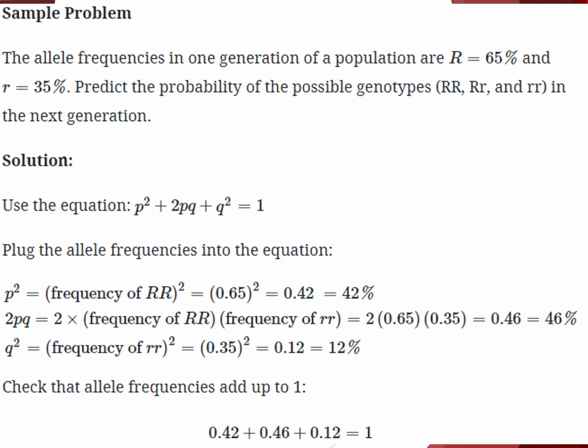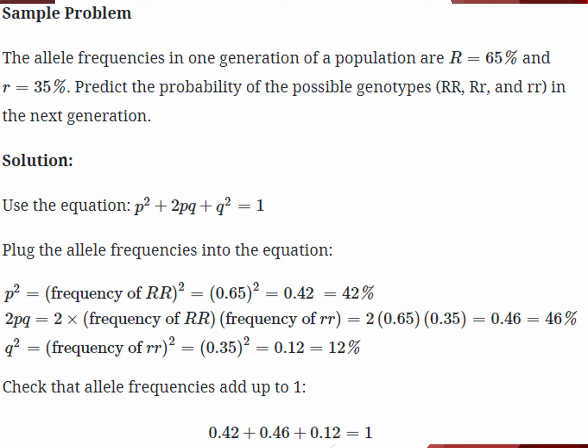So you'll want to take this sample problem down in your notes. For example, the allele frequencies in one generation of a particular population are big R equal to 65%, and little r equal to 35%. Predict the probability of the possible genotypes in the next generation. We haven't gone over genotypes in any sort of detail, but for the purposes of this sample, we can assume that the different genotypes are big R big R, big R little r, or little r little r.